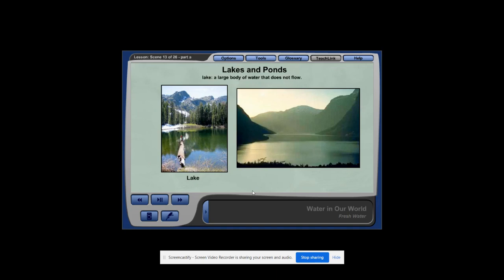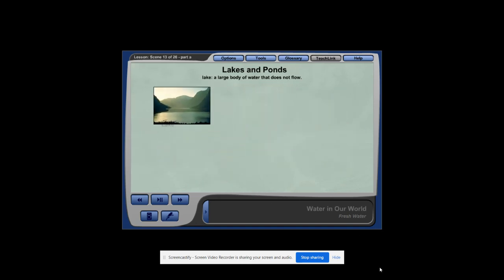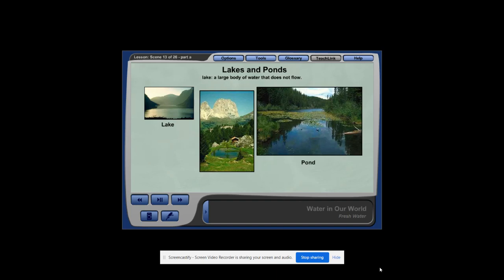A large portion of the world's fresh water is held in lakes. Amazingly, Lake Baikal, located in Russia, alone holds 20% of the world's surface water. The Great Lakes, a group of connected lakes located in the United States, hold another 20% of the world's surface water. A pond is similar to a lake, but ponds are usually smaller and not as deep.